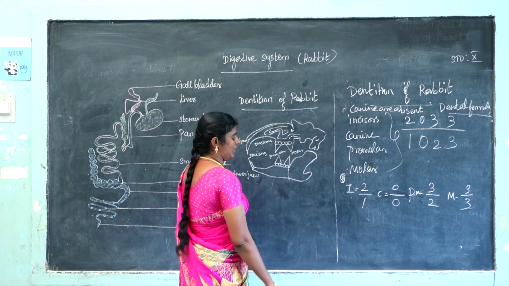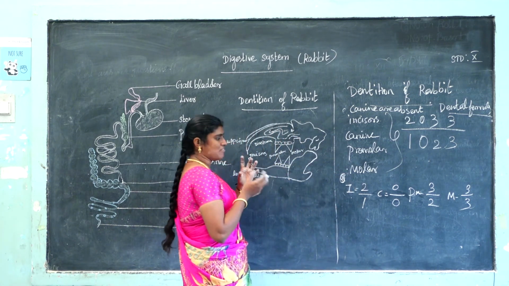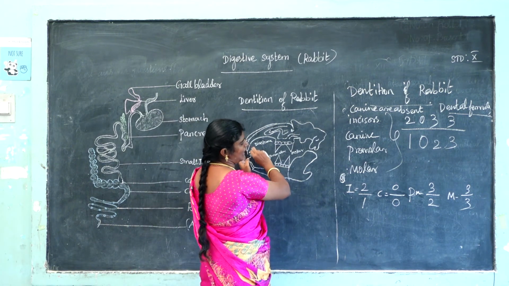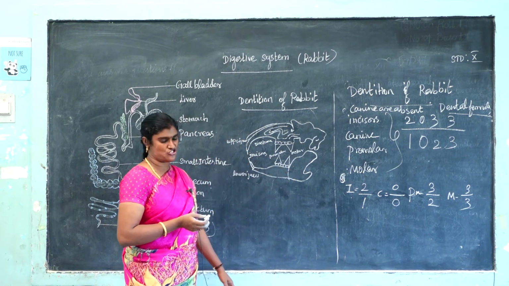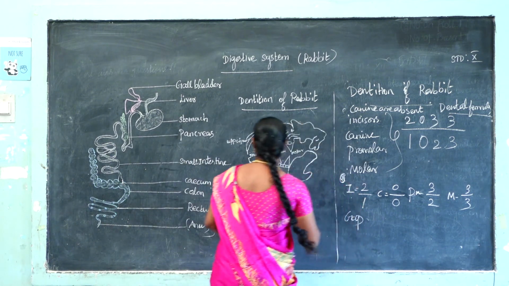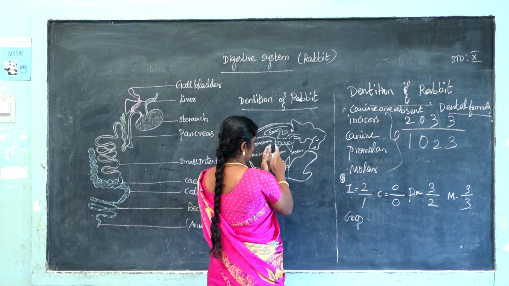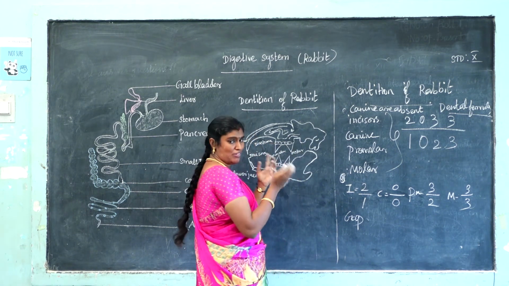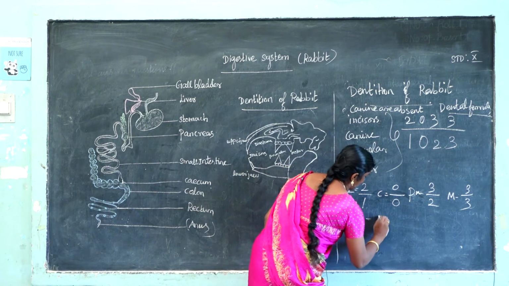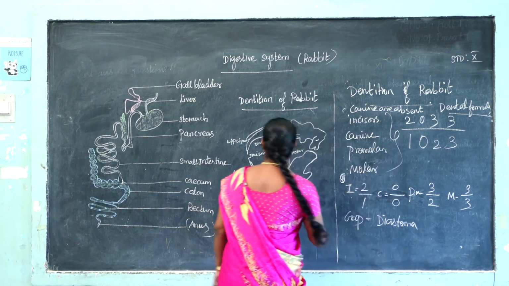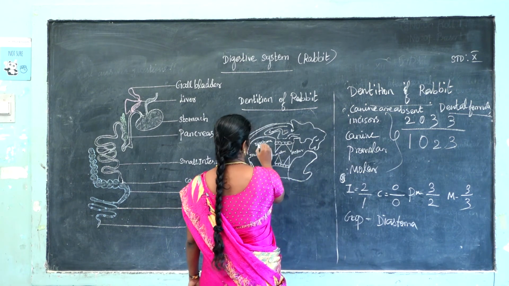Next, the gap between the incisor and premolar is called diastema. If you look, you can see the gap between the first incisor teeth and the premolar teeth. The gap is called diastema.